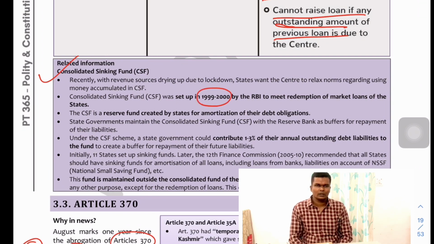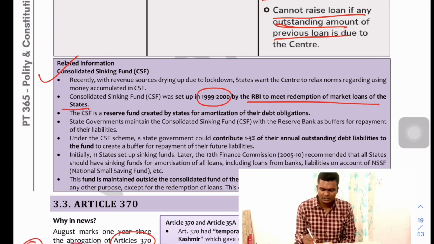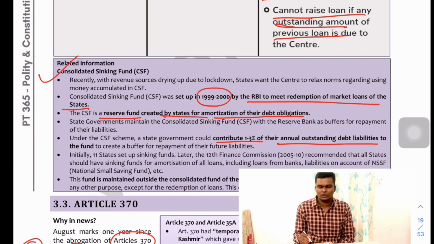Fine. And the next one is relating to the consolidated sinking fund. This was set up in 1999-2000 by the RBI to meet the redemption of the market loans by the state. This is like a reserve fund which was created by the state for amortization of their debt obligations, where they have to contribute around 1 to 3% of their outstanding annual liabilities, which will be added as a buffer for repayment.